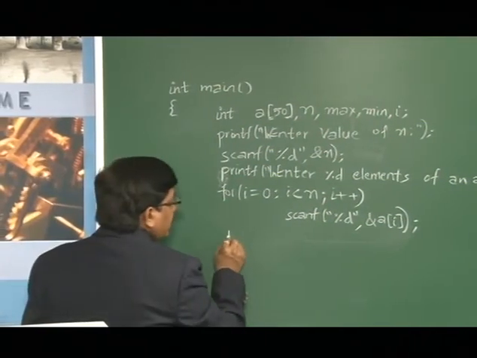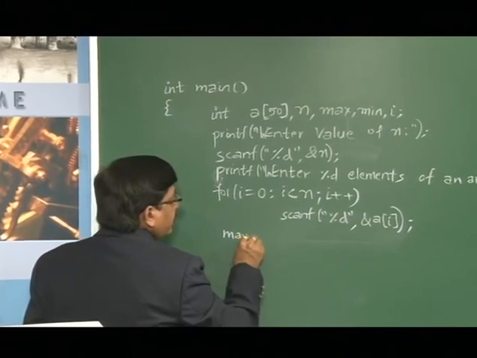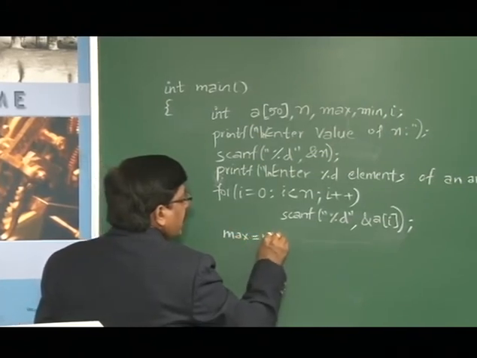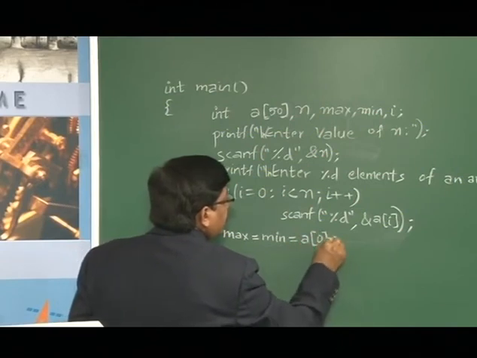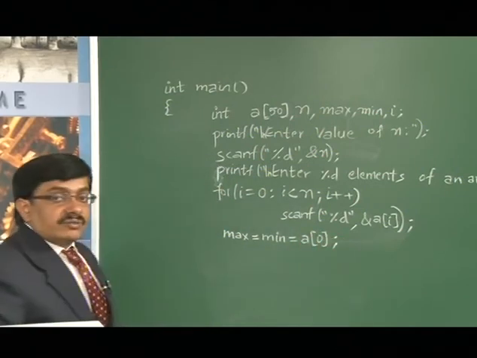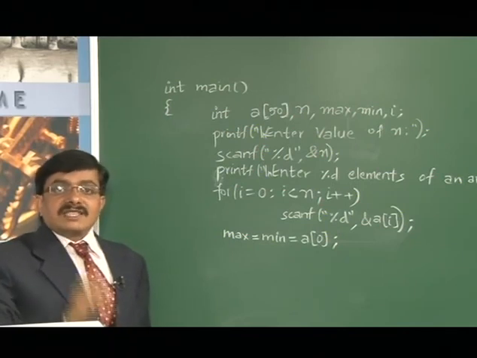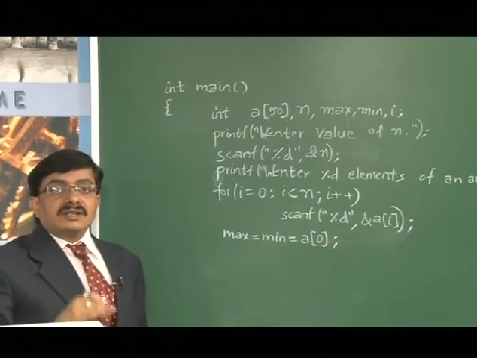Now after this I am supposed to compute the maximum element and the minimum element. As per the logic, I should assume that max is equal to min is equal to a of 0. This is most important. Our assumption is that the 0th element is the maximum element and also the minimum element.